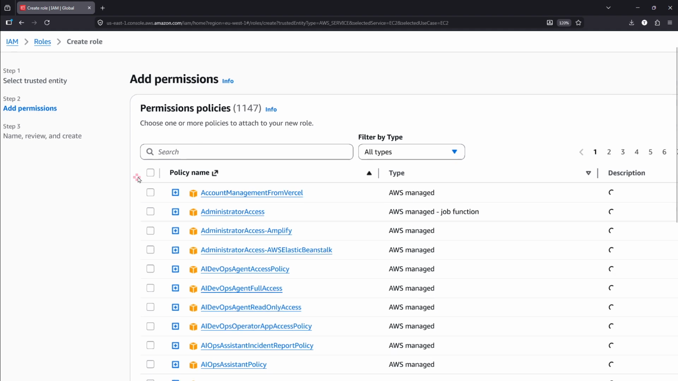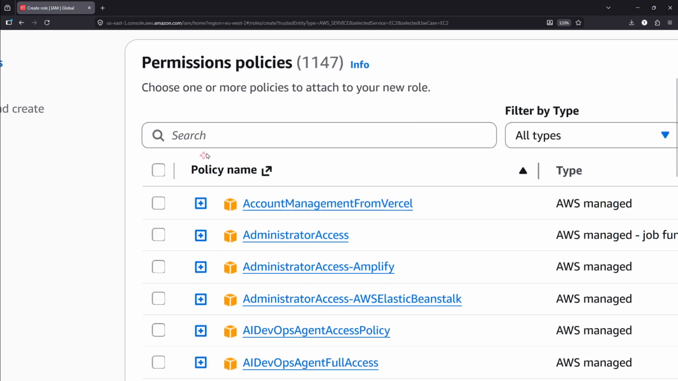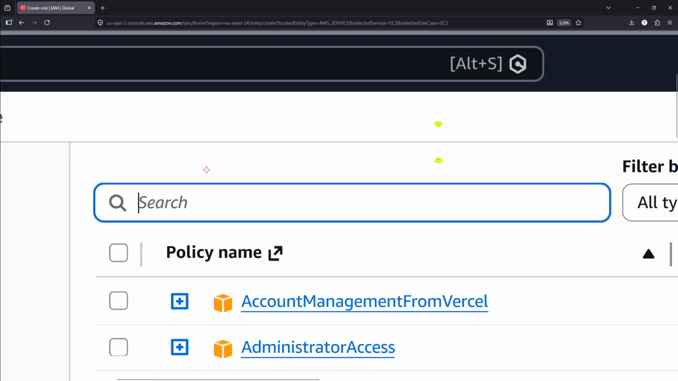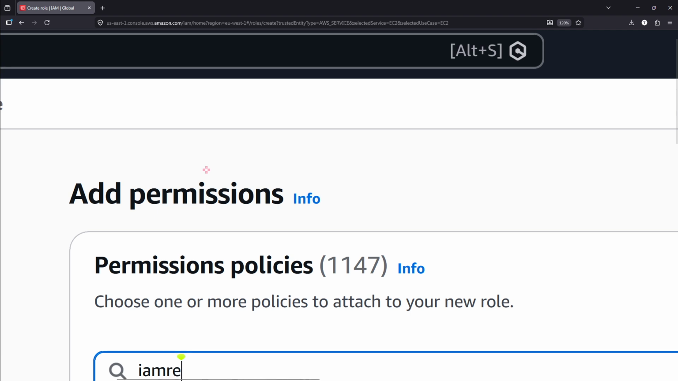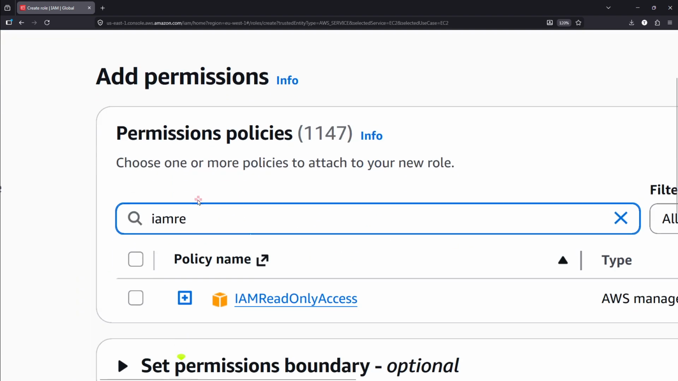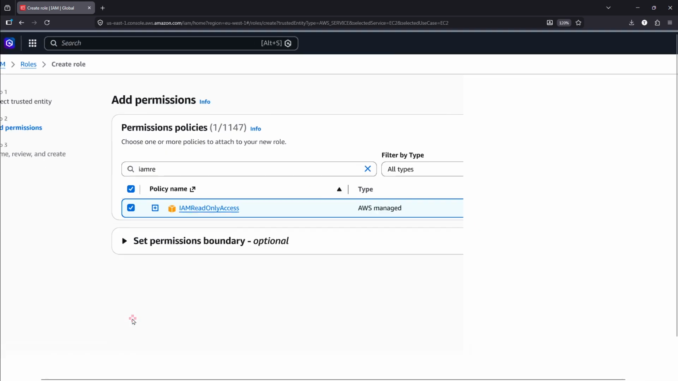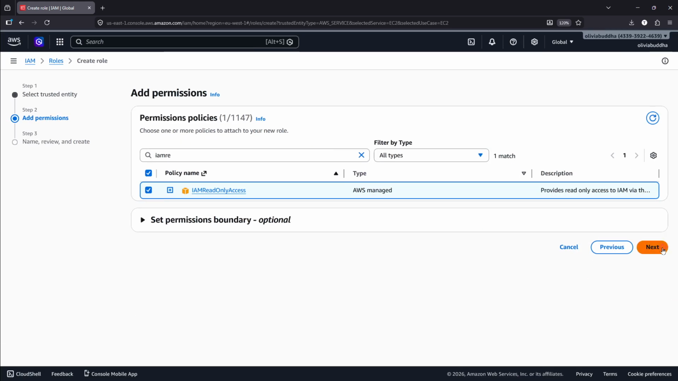Okay, so when you create a role, then you can give this role a policy. All right, so the policy I just want to give it, for example, is the IAM read only access. So I'm just typing IAM read and then it shows up. So I'm just gonna check it, and then I'm just gonna click next.